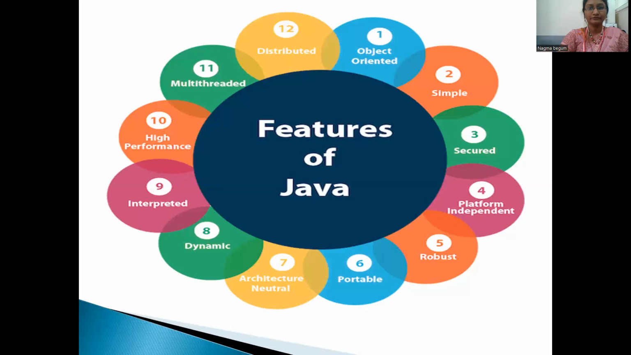Next, we have architecture neutral. What is architecture neutral? Java is architecture neutral because there are no implementation-dependent features. For example, the size of primitive data types is fixed. In C programming, the int data type occupies 2 bytes of memory for a 32-bit architecture and 4 bytes of memory for a 64-bit architecture.